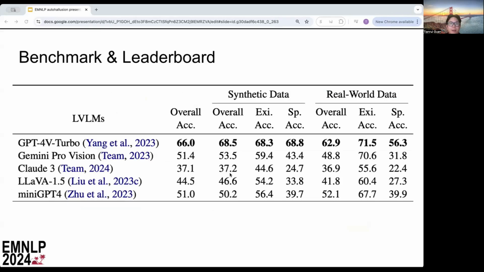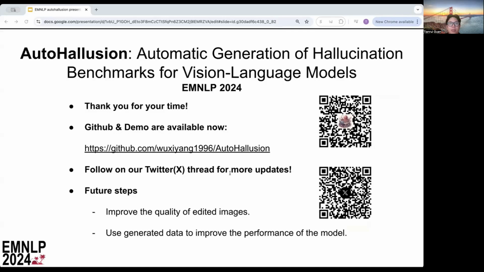Using our automated pipeline, we create a benchmark and provide the leaderboard on a few closed source and open source methods. The benchmark dataset generated by AutoHallusion poses great challenges to existing VLMs. I would like to refer you to the paper for more results and examples.